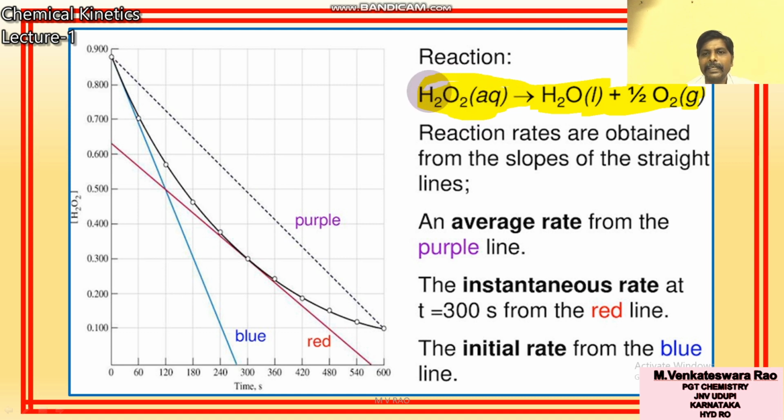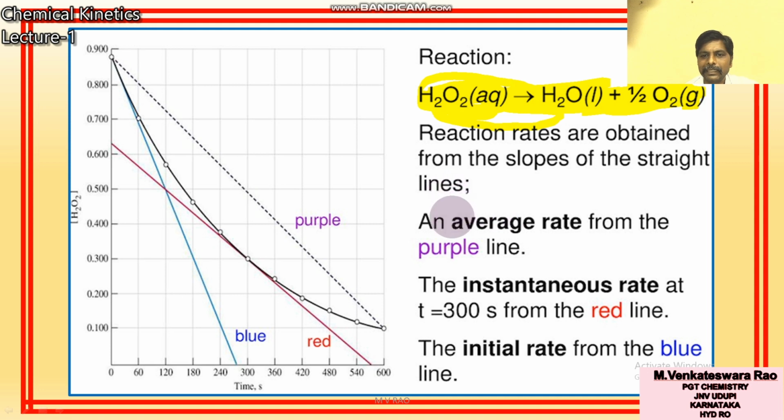In three categories, which category will this reaction come under? Yes, moderate reaction. You are discussing rate, so that is a moderate reaction. Moderate reaction means a reaction with measurable rates.